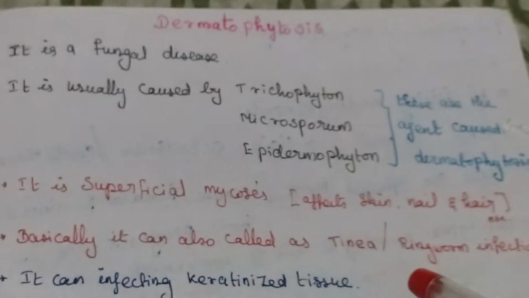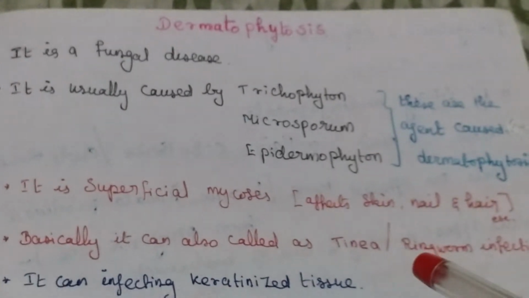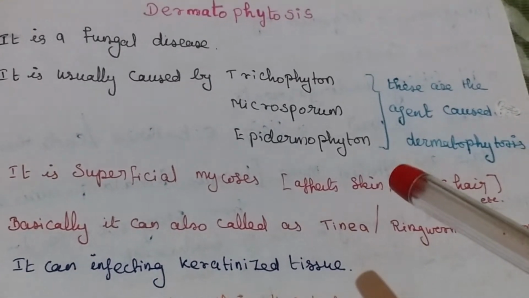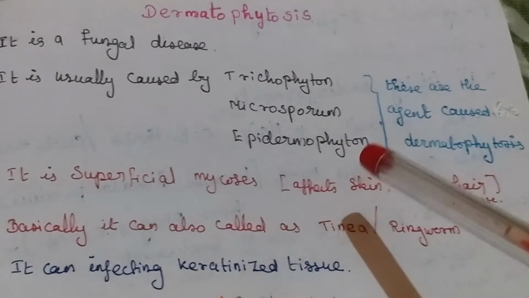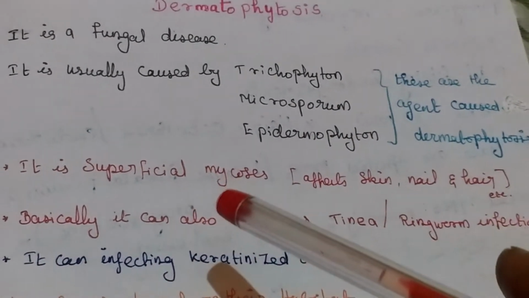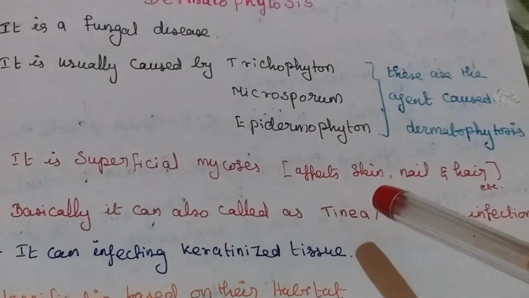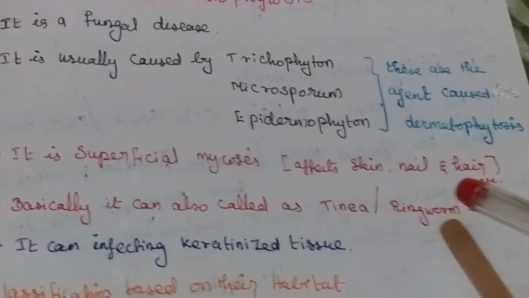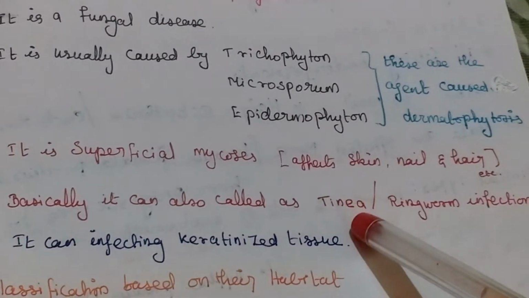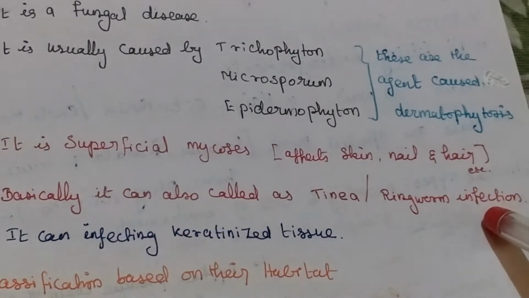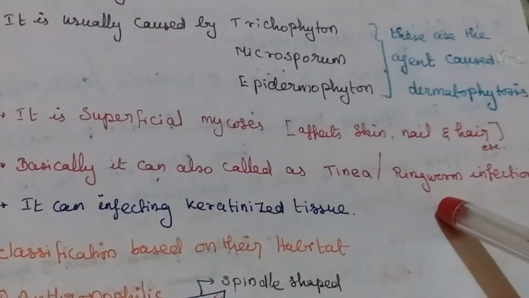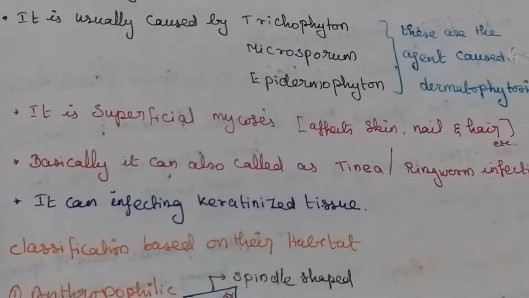So, morphology of dermatophytes. It is a fungal disease usually caused by Trichophyton, Microsporum, Epidermophyton, because these are the agents causing this dermatophytosis. It is a superficial mycosis, that means it will affect skin, hair and nail etc. Basically it is otherwise called tinea. Tinea is a fungus or ringworm infection because it produces a ring-like structure on the skin. It can infect keratinized tissue.